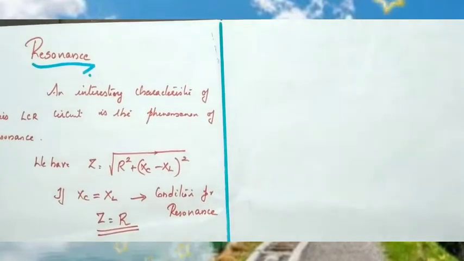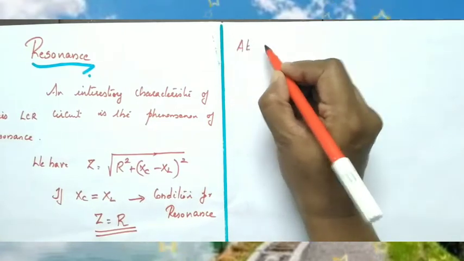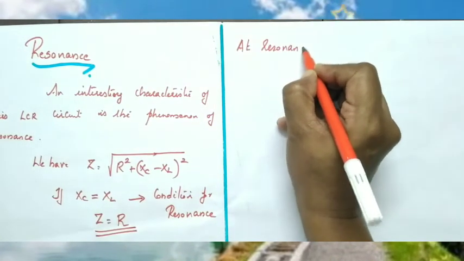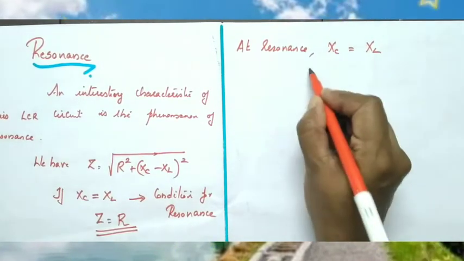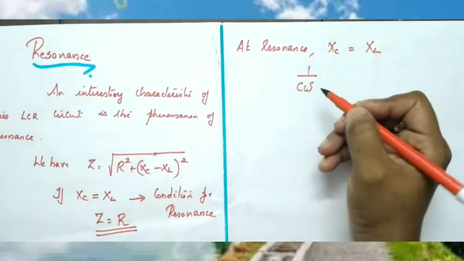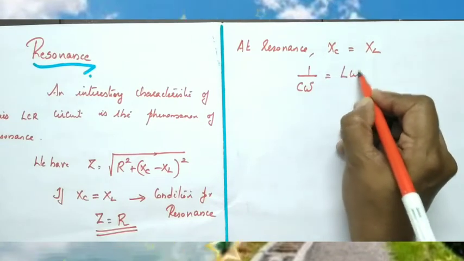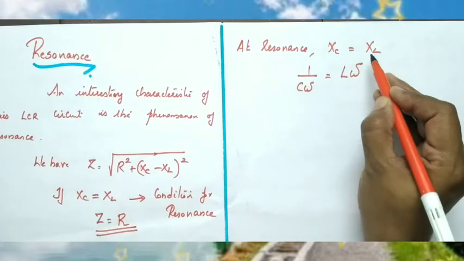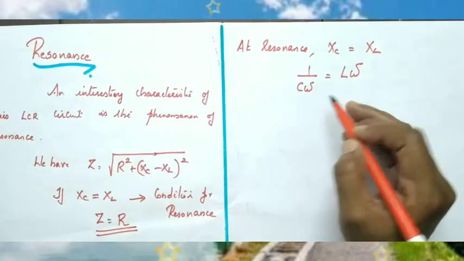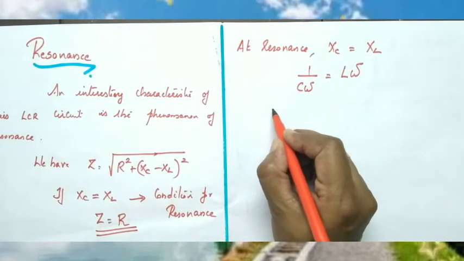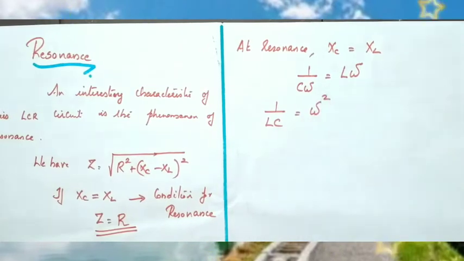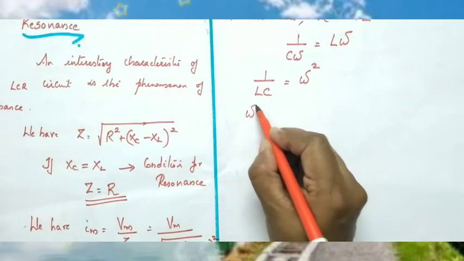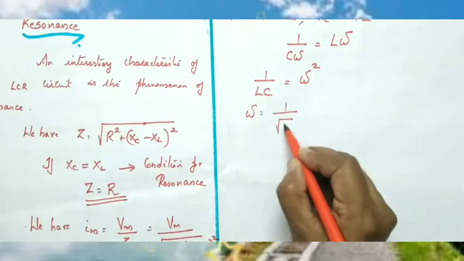Okay, children. Now, at resonance Xc and XL are equal, that you know. And what is the value of Xc? Xc equal to 1 by C omega and XL equal to L omega. At resonance, Xc and XL are equal, that means 1 by C omega equal to L omega, or we can write 1 by LC equal to omega square, or we can write omega equals 1 by root LC.